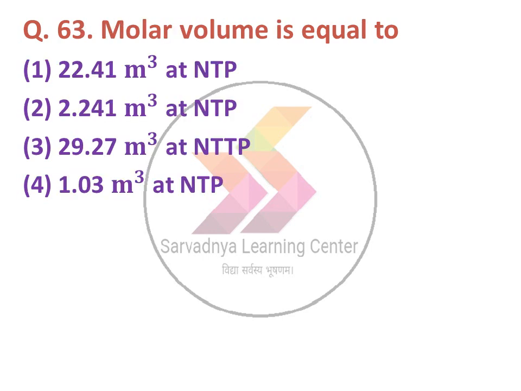Next question, molar volume is equal to. Option 1 22.41 meter cube at NTP, option 2 2.4 meter cube at NTP, 3 29.27 meter cube at NTP, option 4 1.03 meter cube at NTP. The correct answer is option 1, 22.41 meter cube at NTP. NTP means normal temperature and pressure.